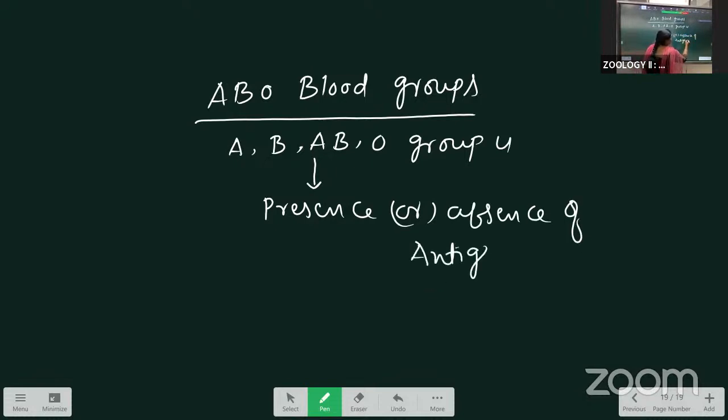If the A antigen is present, it is the A group. If the B antigen is present, it is the B group. Like that, based on the presence and absence of the antigen, the groups are divided.